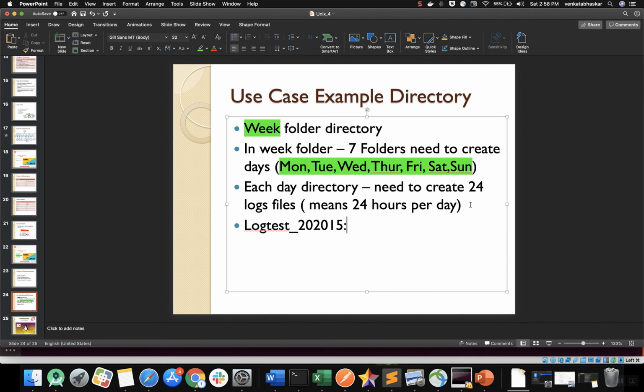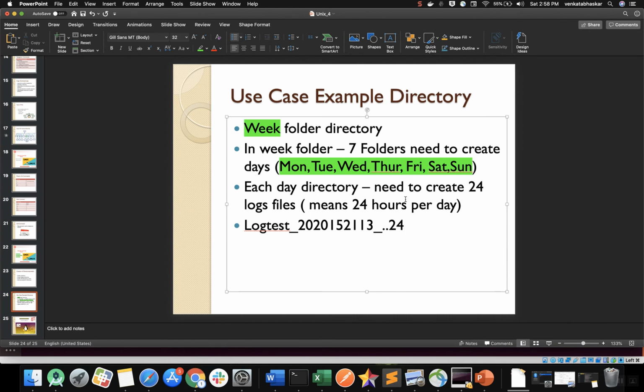You can give a colon also if you want, some 21, some 34 seconds. So this is a better option. Then underscore and file name, like 1 or 2 or 3, till 24 I need to create. That many log files I need to create.